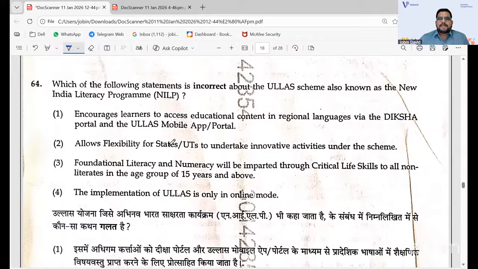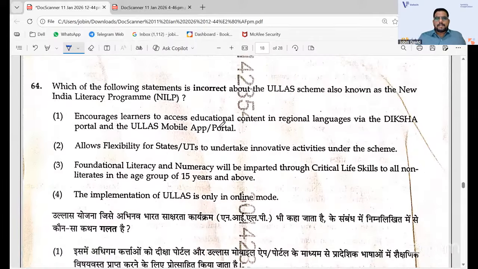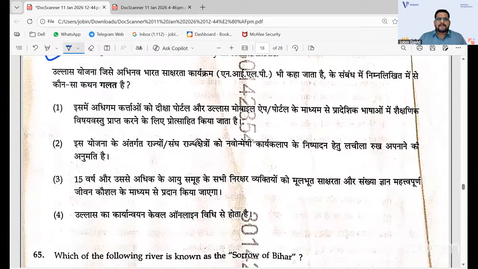Coming to the schemes, in the ULLAS New India Literacy Program, which is incorrect? You need to pick the incorrect one. So the incorrect one is that the implementation of ULLAS is only in the online mode. That is the idea which is wrong. See the general knowledge questions: if your presence of mind is good, you can get some of the ideas when we discuss the questions.